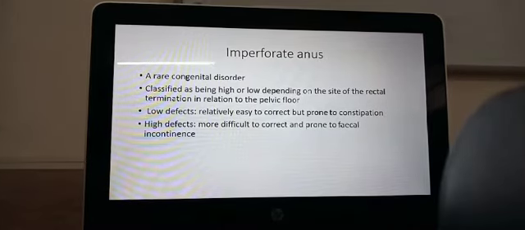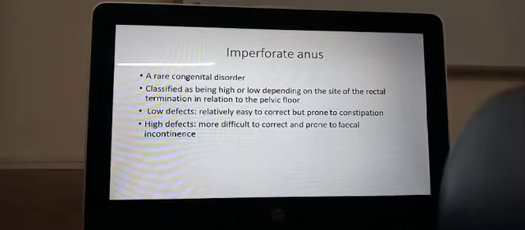Now, what are the problems that the person can encounter? One is called an imperforate anus. This is when a child is born without an anus.